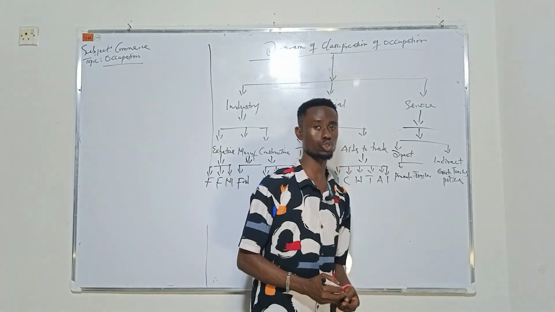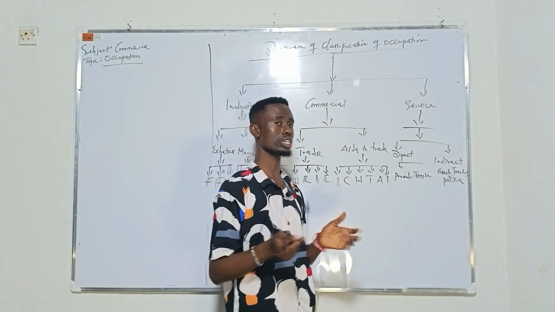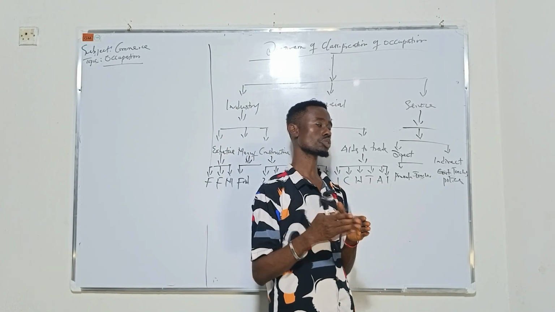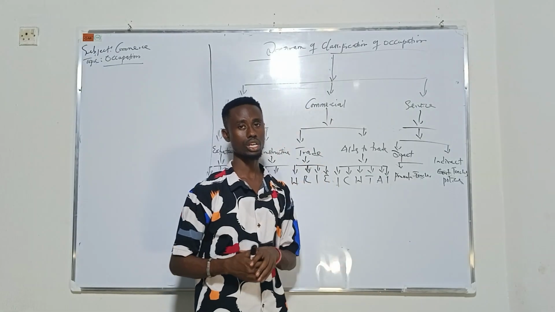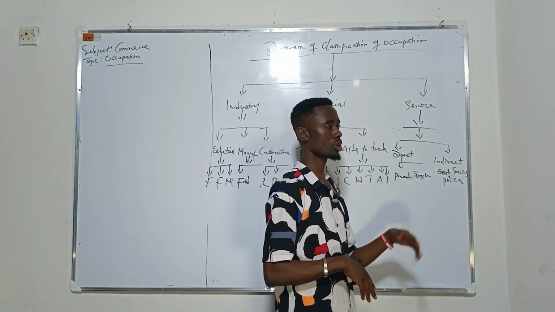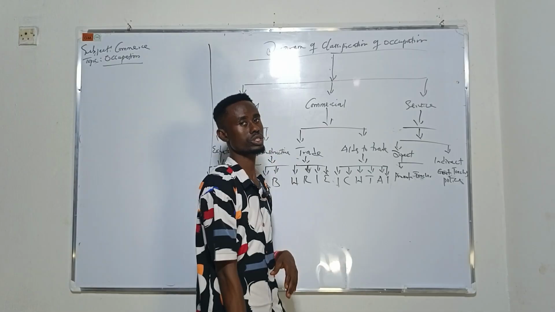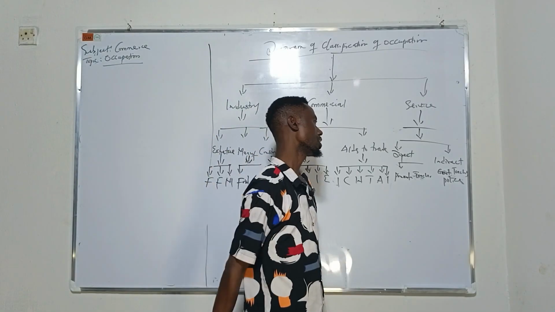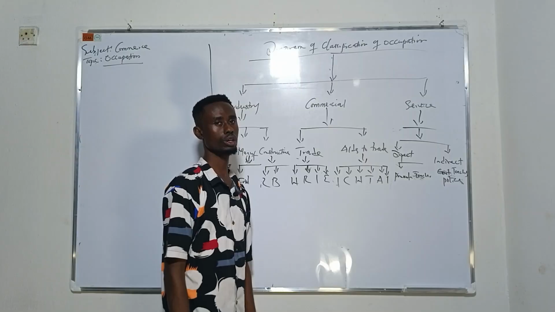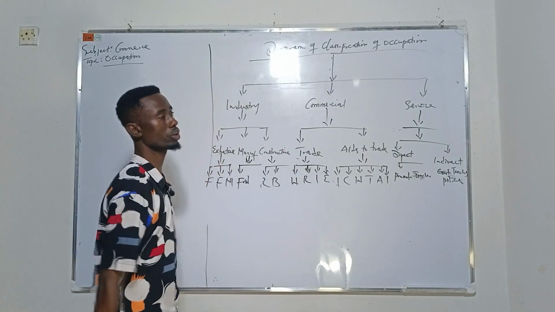So services rendered to you that you are paying for are called direct. Services that are rendered to you that you're not paying for are called indirect. The government pays for those services. So at this point, we'll call it a day.